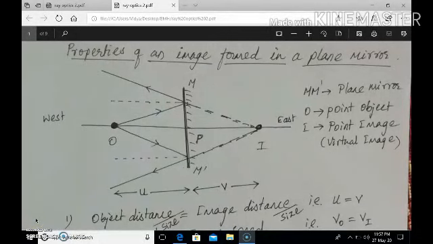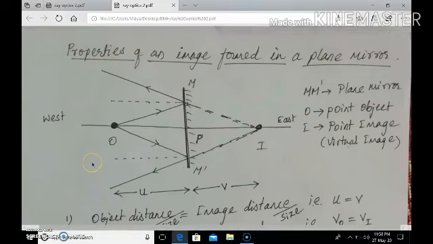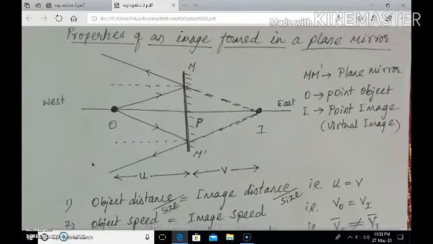Students, today we discuss the various properties of an image formed in a plane mirror. In the previous video we discussed the laws of reflection. The first law: the reflected ray, the incident ray, and the normal drawn at the point of incidence all lie in the same plane.